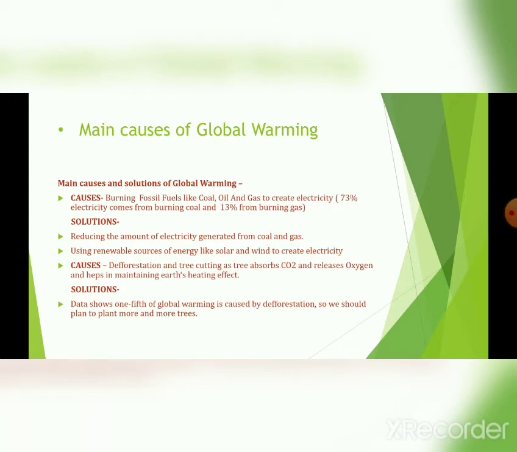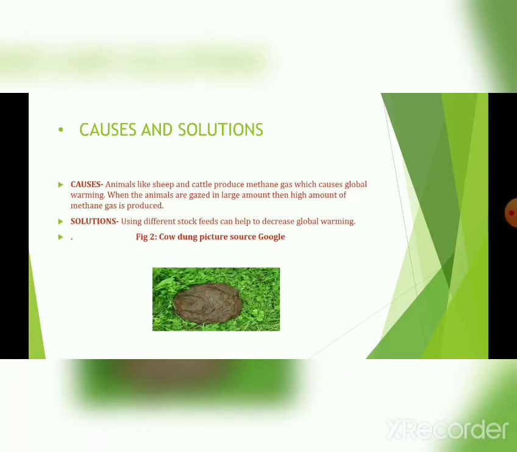Just take another slide. Another cause of global warming is that animals like sheep and cattle produce methane gas. When animals are grazed in large amounts, a high amount of methane gas is produced. You know that on farmland there are huge numbers of animals, including sheep, cows, and cattle, and they are fed in large amounts. So their excretory system works. So you know that.